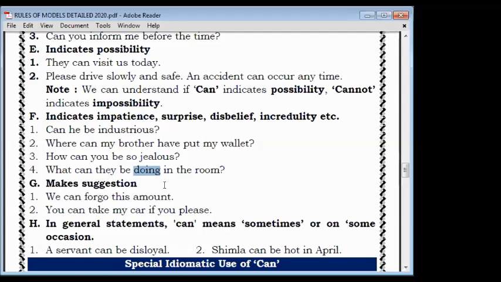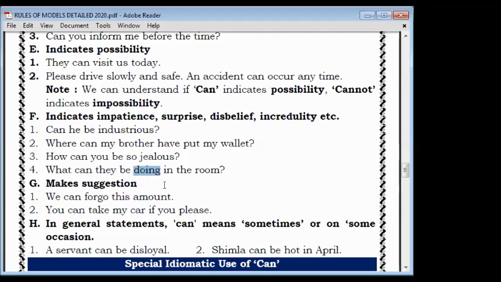Check. What can they be doing in the room? Now, what Hindi? Anyone will be able to tell the Hindi? Anyone will try? Karan, can you try the Hindi of the sentence? Be doing means kar raha. Can means sakta. Sakta bhi karna hai, and you have to do raha also. Come on. Who is able to make it? Anyone is there who can make the Hindi of this sentence?